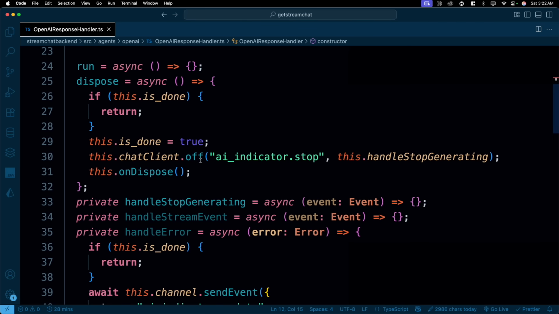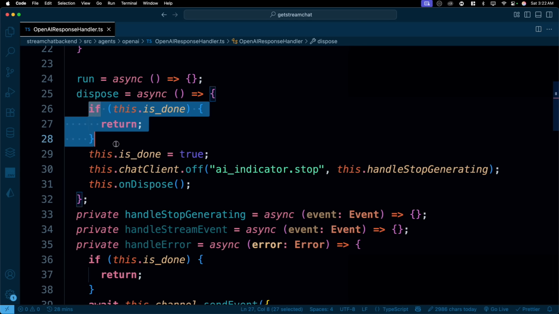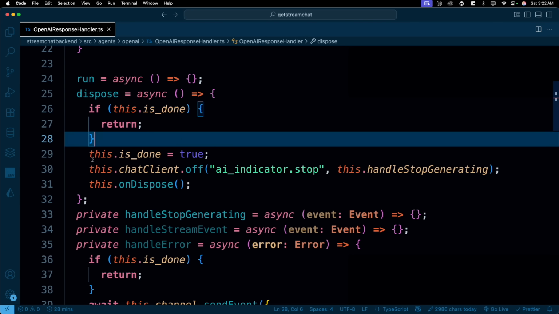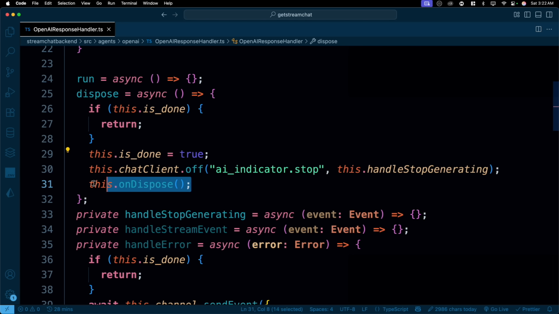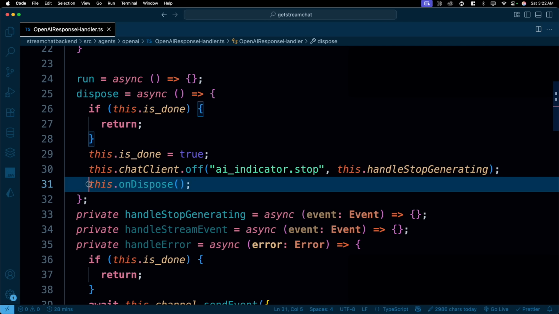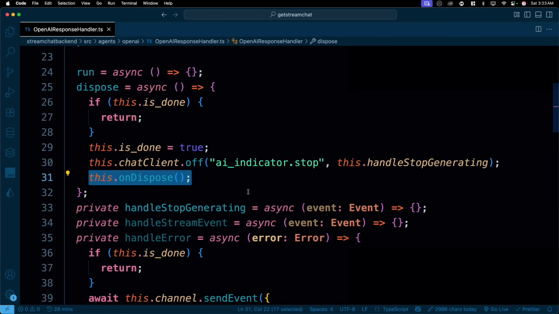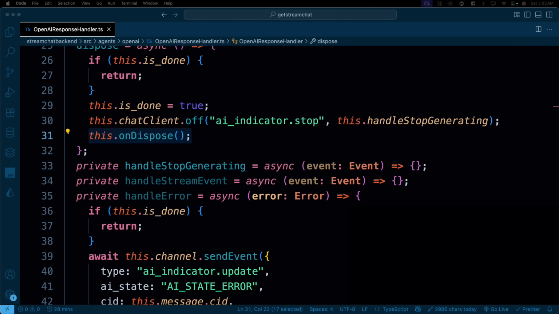This should be all good now. As I told you, you can call this as many times as you want. This is the breaker point where everything is done because we are turning this on. So even if we call this again, it should exit from here itself. Good strategy to make sure that it is 100% over. Although it's not needed, it's a little bit much, but okay, I get that. Now we have handle stop generating. As you can see now that we have a flow, we haven't generated any message.